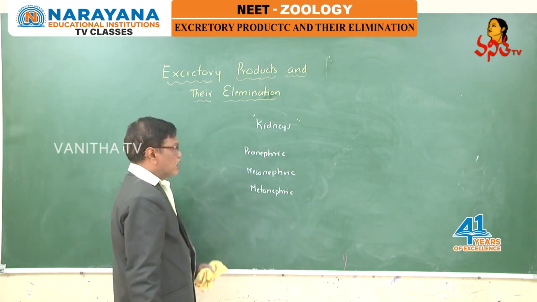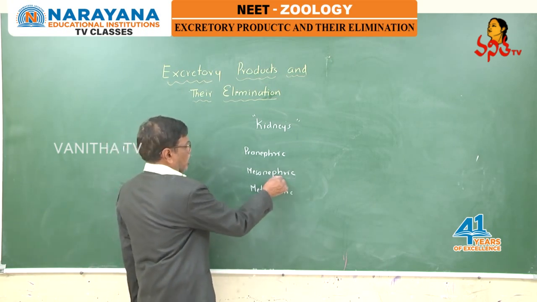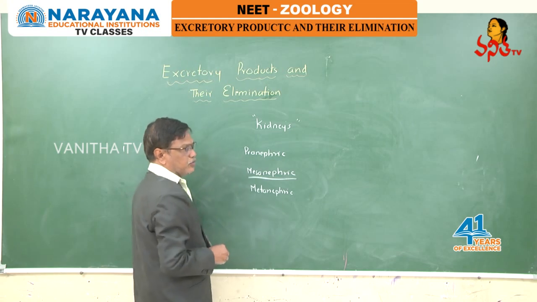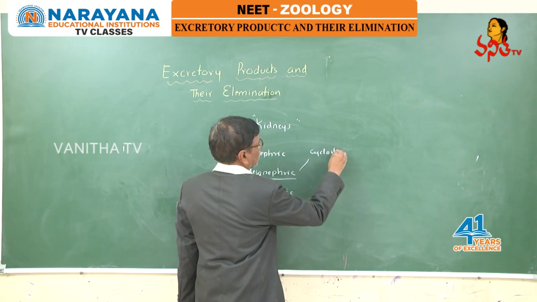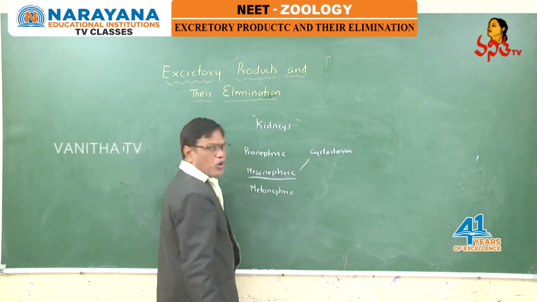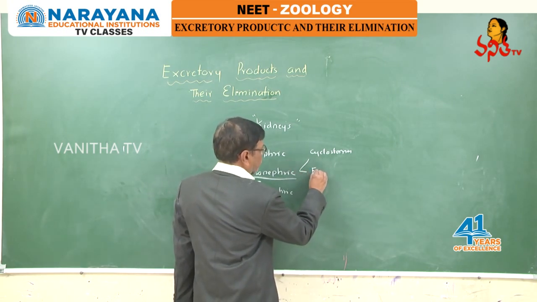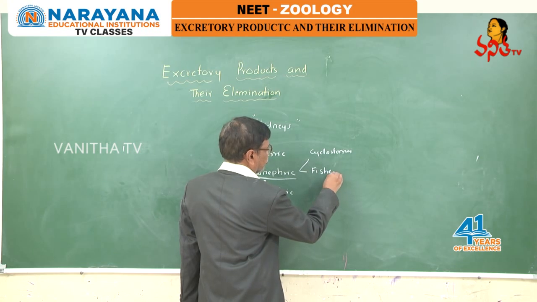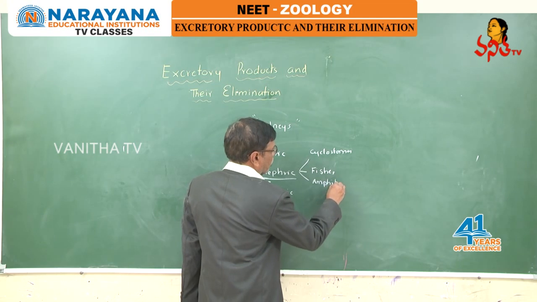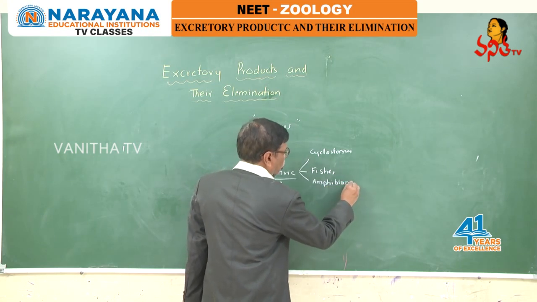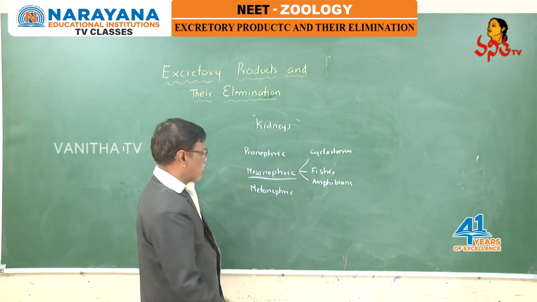Pronephric kidney is seen in larval forms of vertebrates. Mesonephric kidney is a characteristic feature of cyclostomes like Petromyzon and Myxin, and fishes, that is Pisces, and amphibians. In cyclostomes, fishes and amphibians, kidneys are mesonephric type.